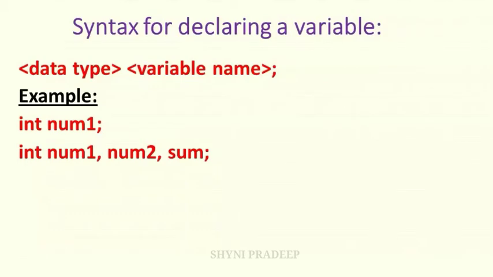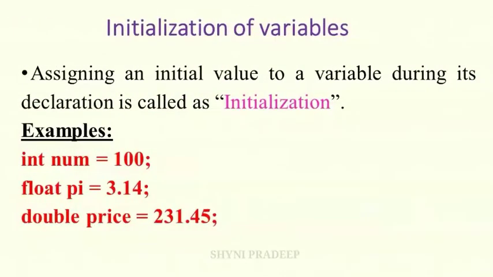comma. Next topic is initialization of variables. Assigning an initial value to a variable during its declaration is called initialization. Examples are given. int num is equal to 100. Here num is the variable, int is the data type, and 100 is an integer value. If you want to store the integer value 100, you have to declare the int data type.